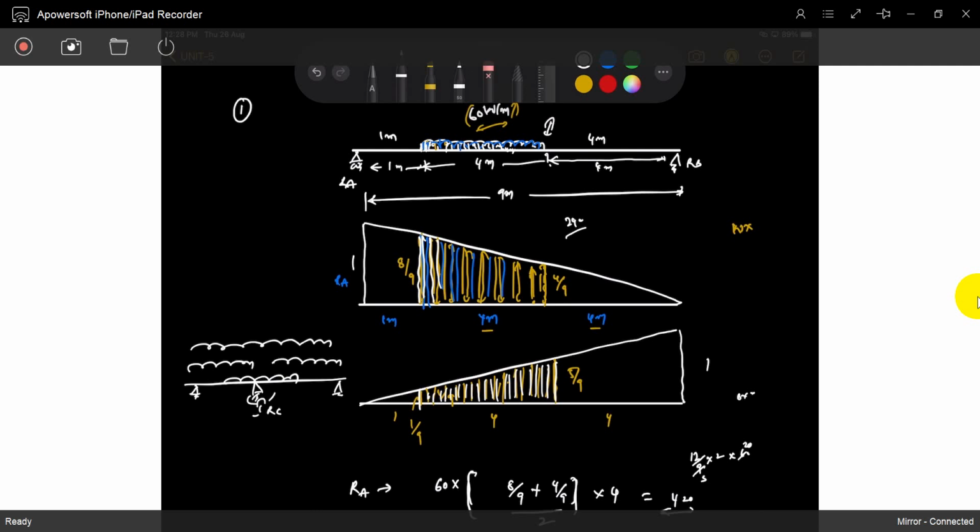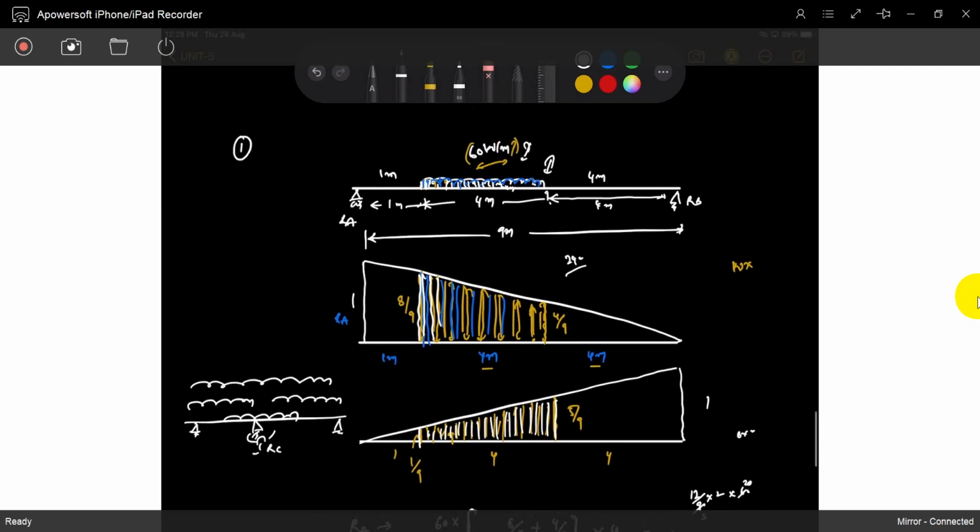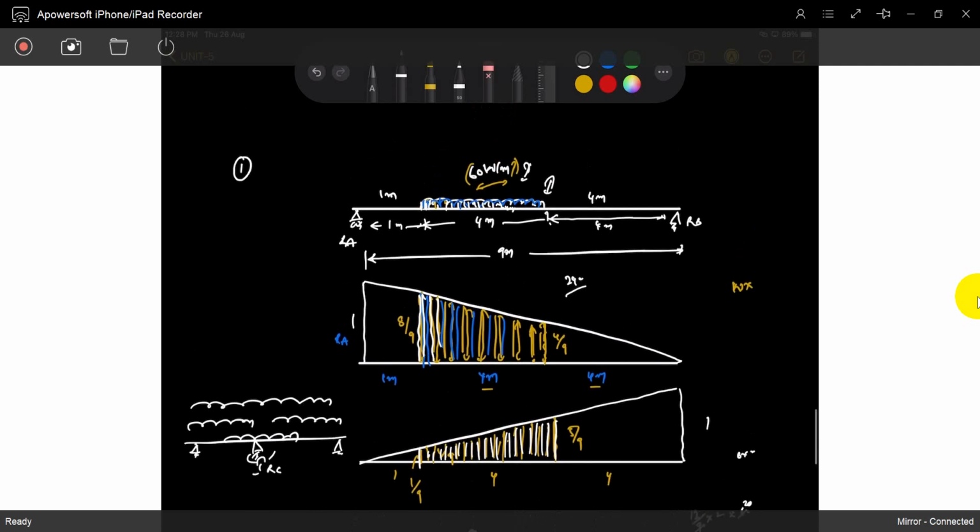But you have to get an idea of what exactly this is. So now see, this is 60 kilonewtons per meter, 4 meters. It looks like a truck. It's a 60 kilonewton per meter, 4 meter truck. You can easily assume it. It is moving from A to B, and it is located somewhere here. You can find out RA and RB.